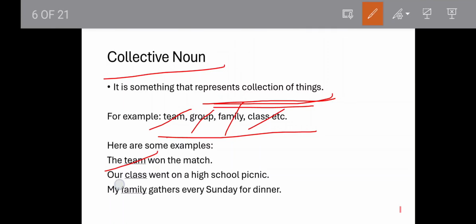When I say class went on a high school picnic, right? So class here is a collective noun, because I'm not talking about any particular student. I'm not talking about Abdul went on a high school picnic, right? We are talking about the whole class. So class here is a collective noun. Now, my family gathers every Sunday for dinner, right? So here family is a collective noun because it is talking about all the people in my family, right?